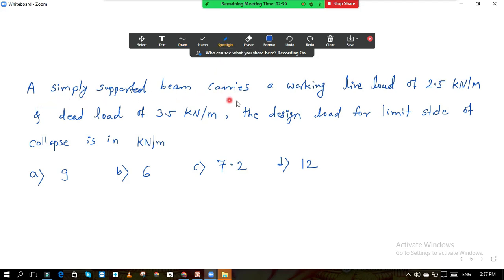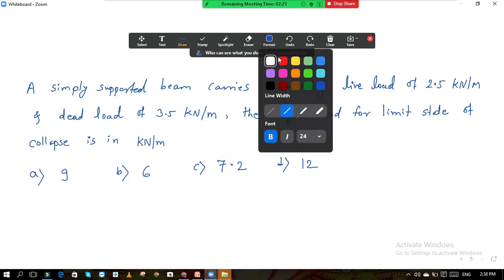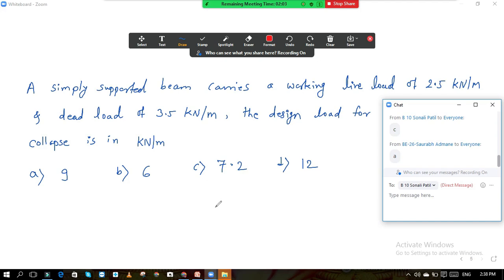So a simply supported beam carries a working live load of 2.5 kilonewton per meter and dead load of 3.5 kilonewton per meter. The design load for the limit state of collapse in kilonewton per meter is? What is the design load? Answer is A, 9. Okay, correct answer. How is it 9?